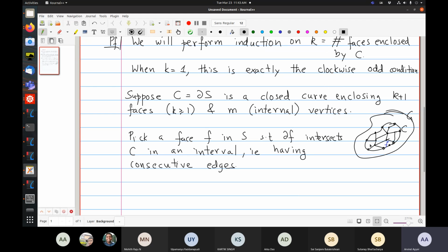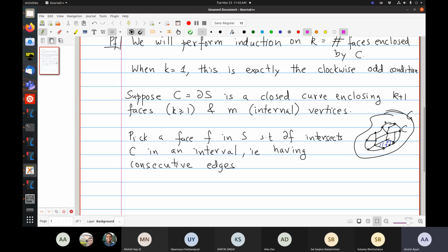So this is the face, and so you want to choose a face that touches C. That's it. So this is the face. Okay. Then okay. So now I will give some.